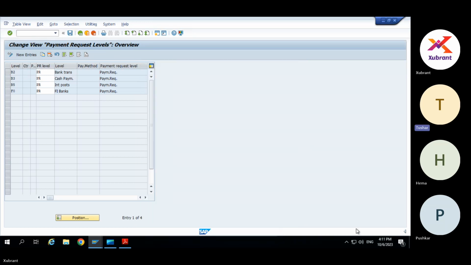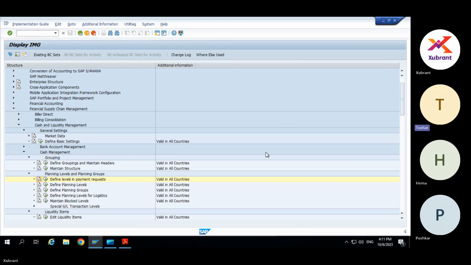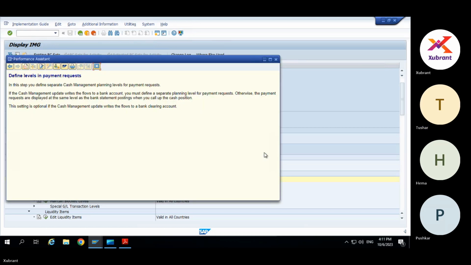Those are planning levels and there is a separate PR level column, a separate cash management planning level for payment request. If the cash management update writes the flows to the bank account, you must define a separate planning level. Otherwise, the payment requests are displayed at the same level as the bank statement postings.